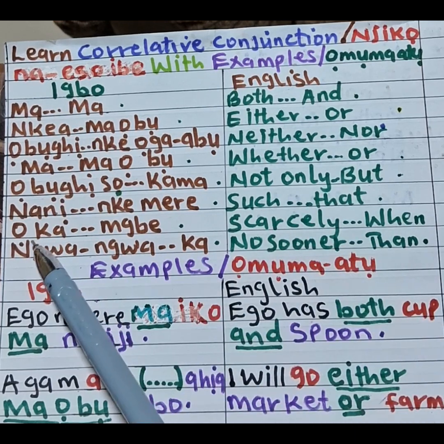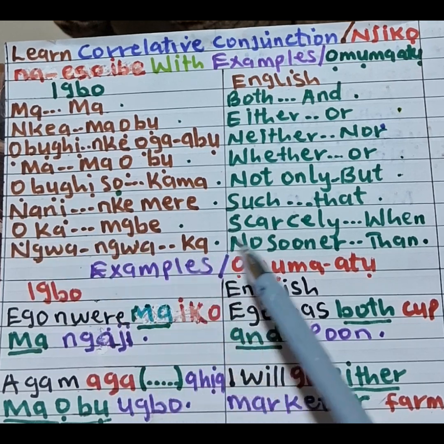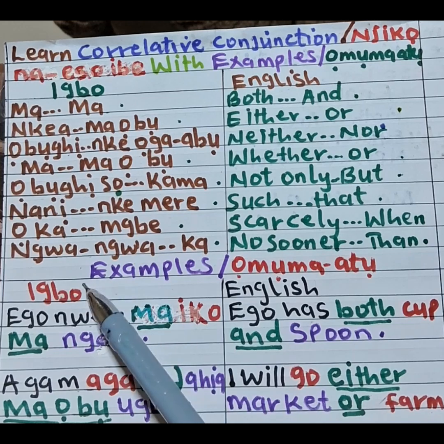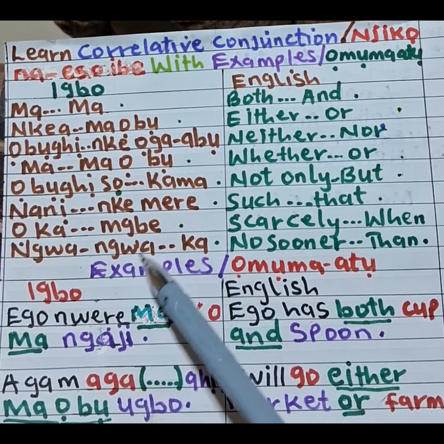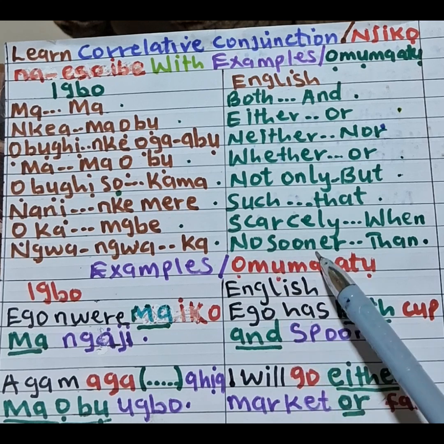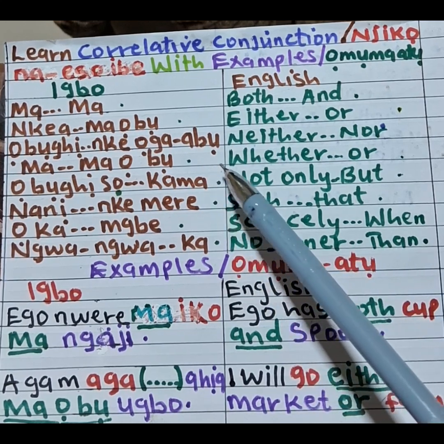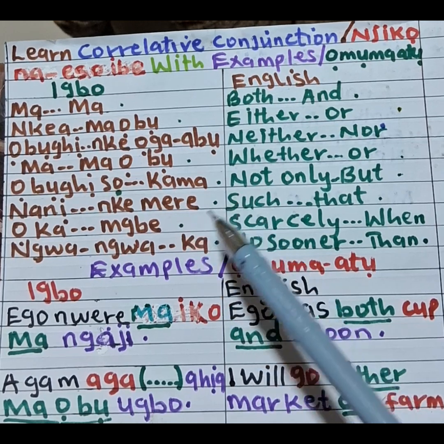Another one says, ọ kamgbe, meaning scarcely when. Another one says, ngwa ngwa ka, meaning no sooner than. Remember, you are going to understand them better when we put them in sentences.